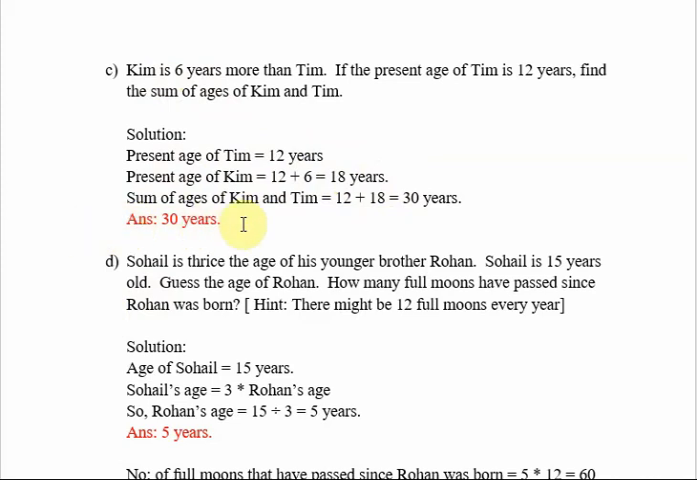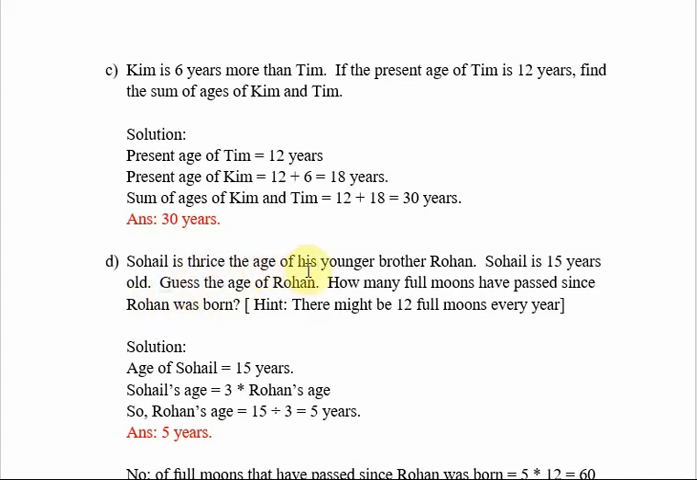And the sum of ages of Kim and Tim. The question is, we have to find the sum of ages of Kim and Tim. The sum of ages of Kim and Tim is equal to 12 plus 18. Tim's age is 12 and Kim's age is 18. So 12 plus 18, how much will you get? The answer is 30. So the sum of ages of Kim and Tim is 30 years. So you can write the answer, 30 years. Now moving on to the next question.